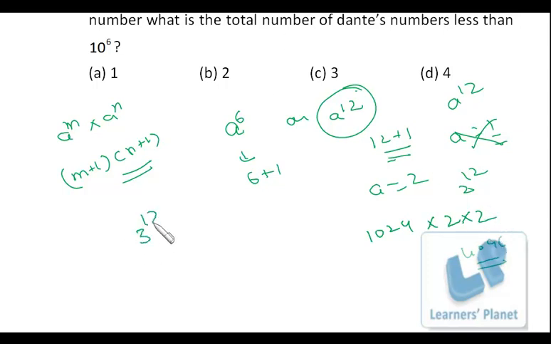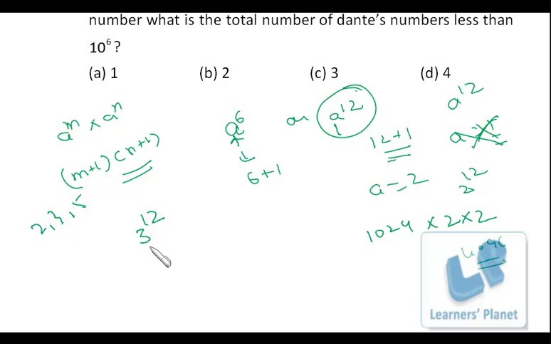Similarly we can have 3 raised to 12. And one more condition I just forgot. When we find the number of factors, this number should be a prime number actually, right? So we cannot choose 1, because 1 is neither prime nor composite. So we have to choose from 2, 3, 5 and so on. Now 2 is already there, 2 raised to 12 will be a Dante's number. Now just 3 raised to 12. We just have to check whether 3 raised to 12 is less than 10 raised to power 6 or not.